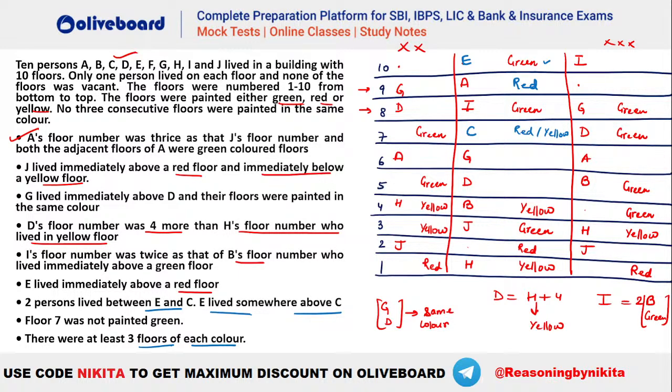You can see for green, 1 is there, 2 is there, 3 is there. So we already have 3 greens here, right? 3 greens तो हो चुके हैं. Red कितने हैं? You can see A is red and this second is red, right?